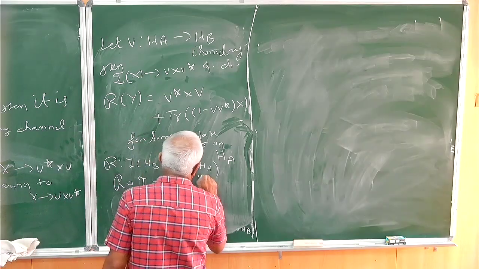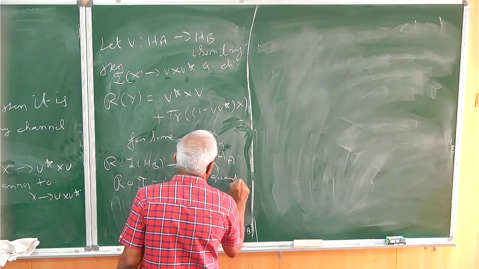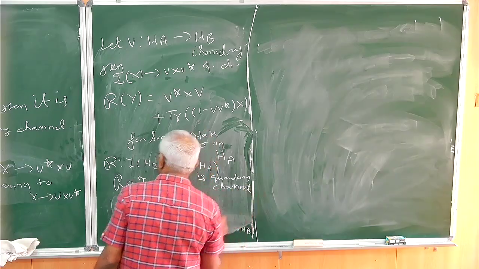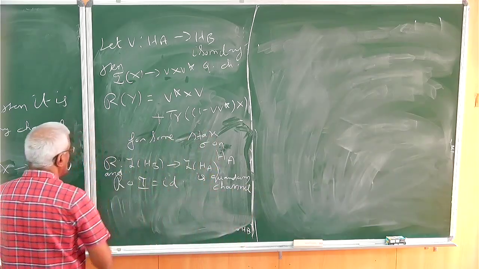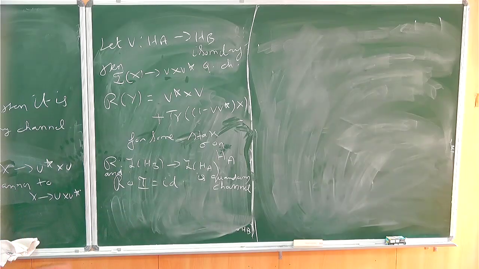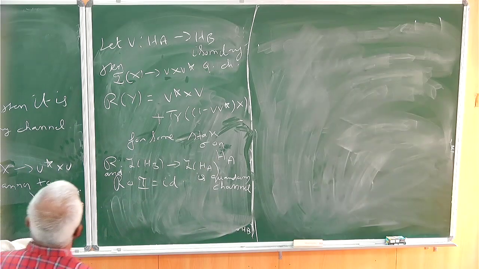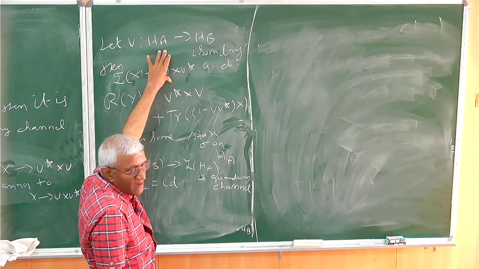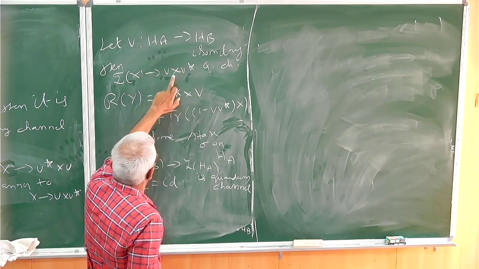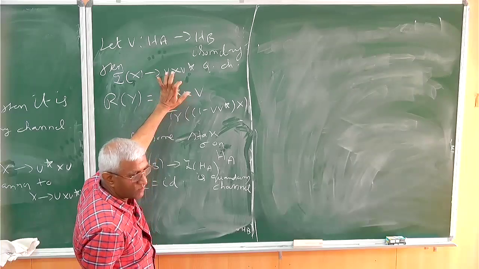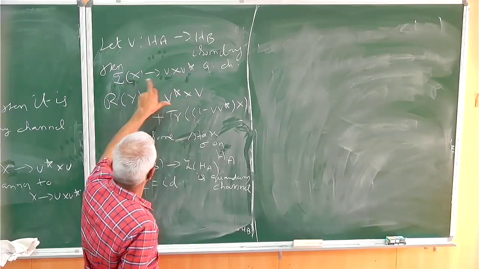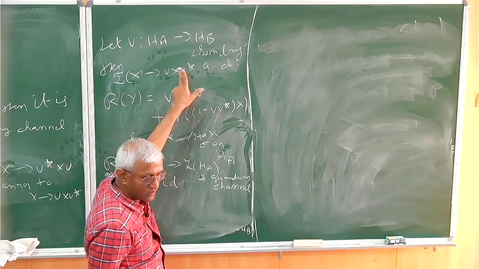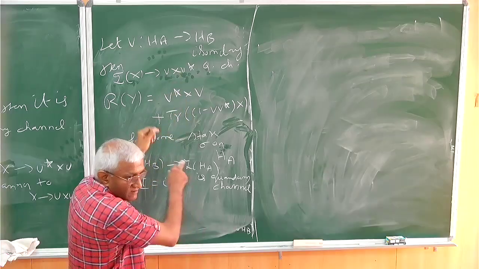R is a quantum channel, and R will reverse the action of I. What happens is the following: I of X is V x V star. You have applied an isometry, and this will be a homomorphism also. I mean, if you have XY, then V x V star V y V star, with V star V being identity. So it will be a homomorphism also. It will preserve the product.